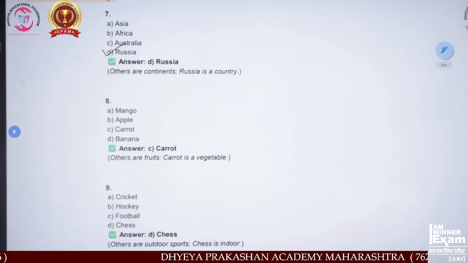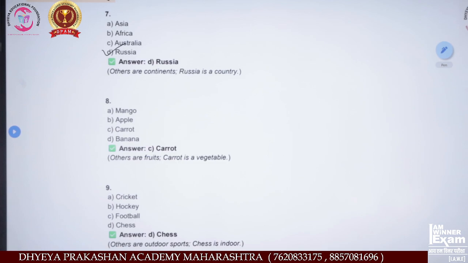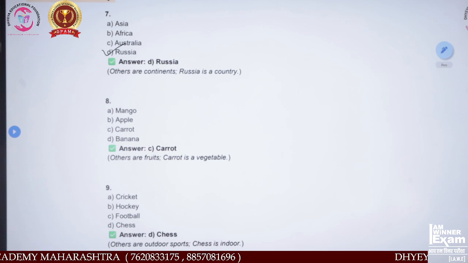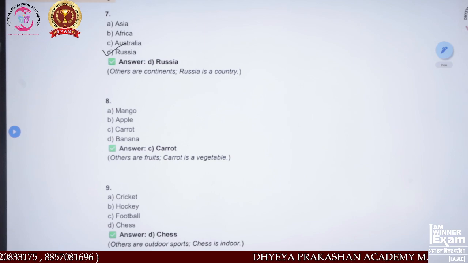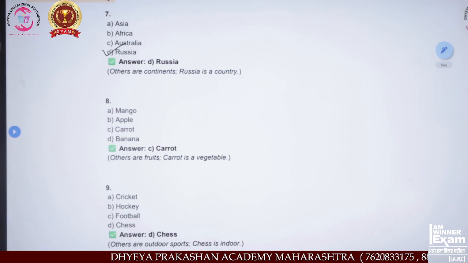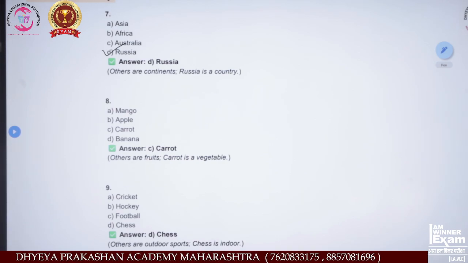Next MCQ. Option A mango, B apple, C carrot, D banana. Which do you think is the odd one out? Mango, apple, and banana are fruits, but only carrot is a vegetable. That means option C is the odd one out.